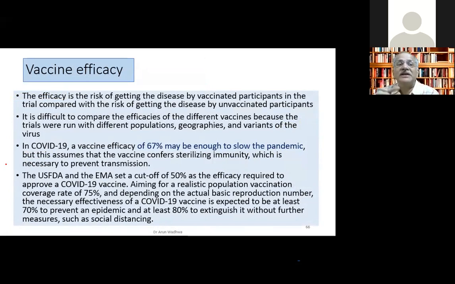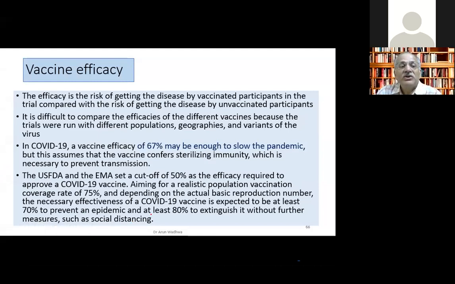What is the vaccine efficacy? It is the risk of getting the disease in vaccinated participants when you compare with the risk of getting the disease in unvaccinated participants. And it is very difficult to compare the efficacy of different vaccines because these trials were done in different populations, in different geographies, different climatic conditions, and especially in different variants of the virus. And an efficacy of 67% will be good enough to slow the pandemic. The USFDA and WHO, although they kept 50% as a cutoff point, the aim is to have a large population, like 75%, being covered with a vaccine which is 67% effective.